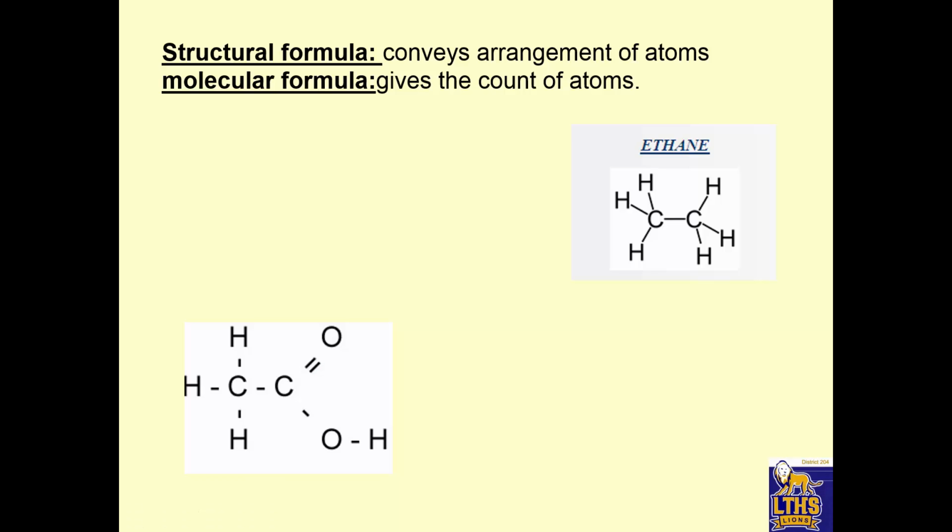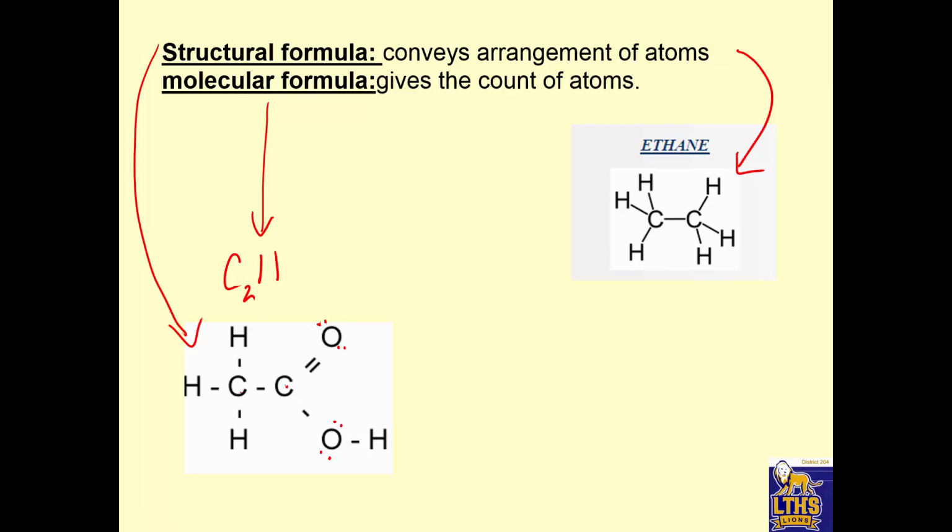Okay, last but not least, structural formulas and molecular formulas. If you're looking at these, you can see the structure of each of these molecules, right? Because you can see how they're connected. So a structural formula shows you how the atoms are arranged. Molecular formula just counts atoms. So molecular formula would be C2H4O2, because there's 2 carbons, 4 hydrogens, and 2 oxygens. So molecular counts atoms, structural shows how they're bonded.